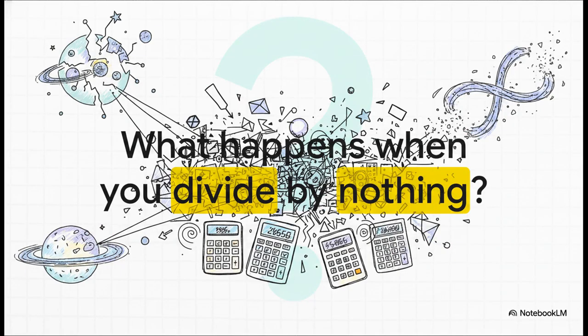I want you to really think about this for a second. What happens when you divide by nothing? If you type it into a calculator, you get an error. If you ask Siri, she insults your lack of friends. But when the simple arithmetic limitation is applied to the actual physical universe, it creates absolute chaos. The math tells us the result is undefined or infinite, and that means our understanding of reality suddenly just snaps.